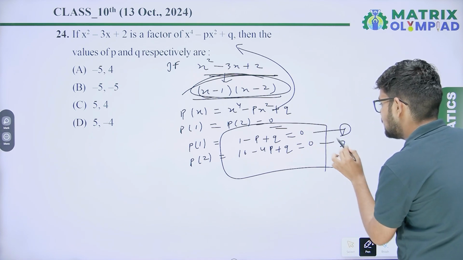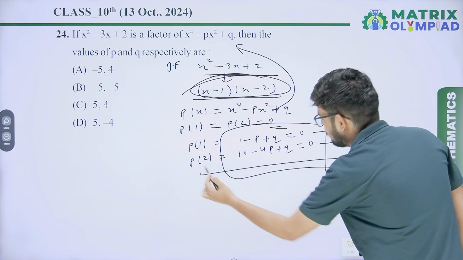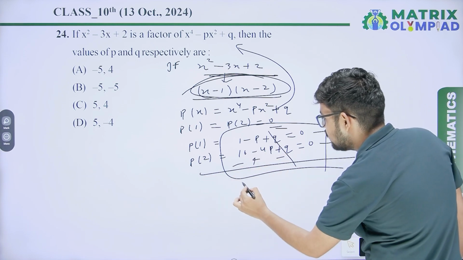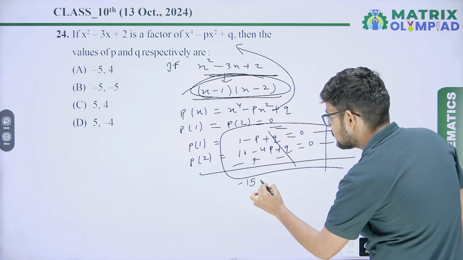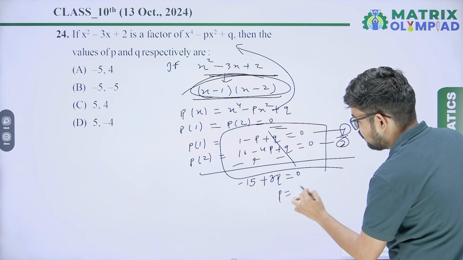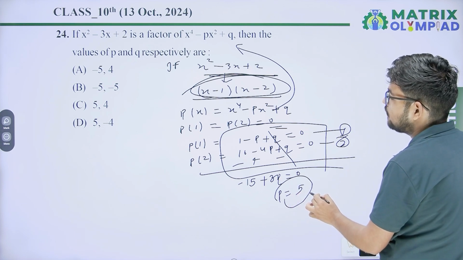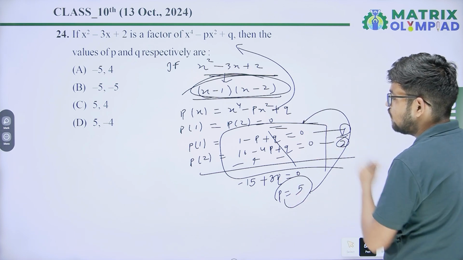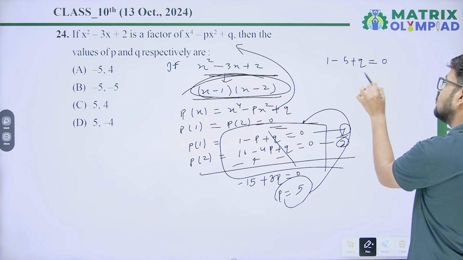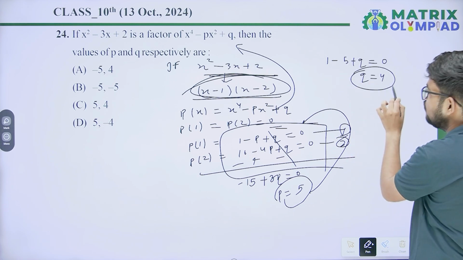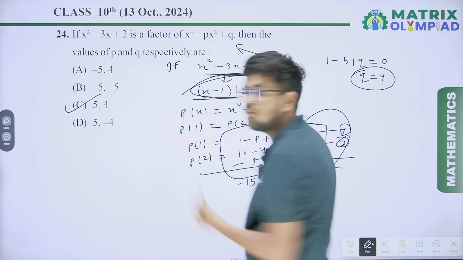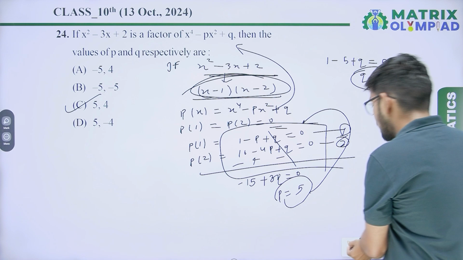This is equation 1, this is equation 2, subtract 1 from 2, so the q terms cancel out and you will get minus 15 plus 3p equal 0, so the value of p equal 5. Put p equal 5 in equation 1, so you will get 1 minus 5 plus q equal 0, so q equal 4. So the values of p and q are respectively 5, 4. Option C will be the correct answer.